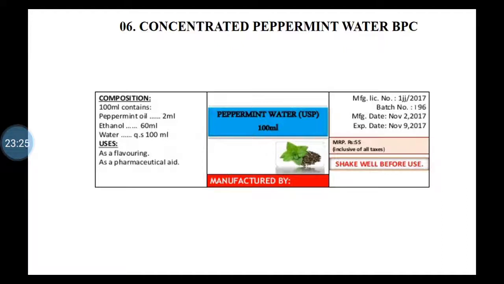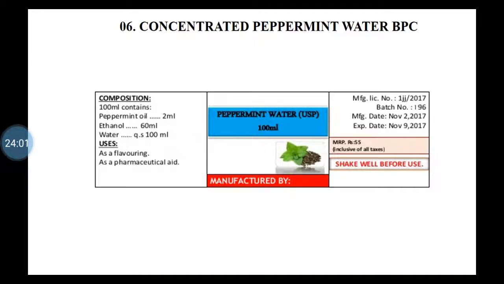Name of the preparation with quantity, composition or formula, where you write down the names of all ingredients, uses, and storage conditions. Then manufacturer-related details: manufacturing license number, batch number, manufacturing date, expiry date, price of the preparation, direction, shake well before use, and manufactured by. Name of any company you can write down, or you can write down the name of the college also.